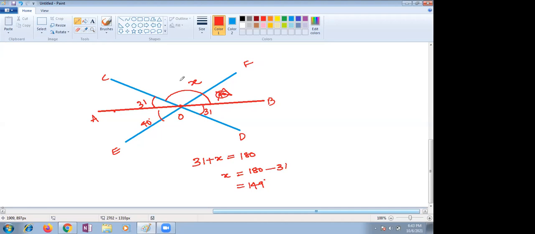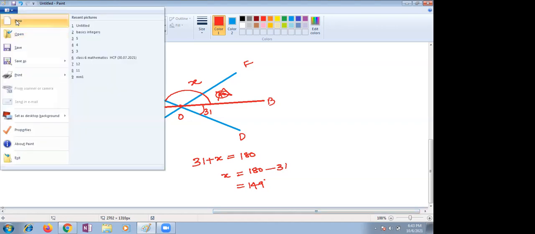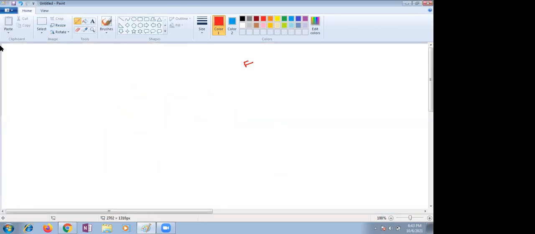Next question, you see, children. It's also a very interesting question, the 14th question. PQ, RS and UT are parallel lines. What are the lines given? There are different lines.